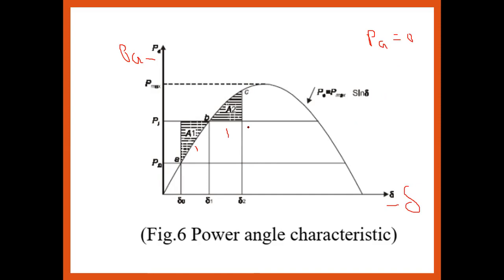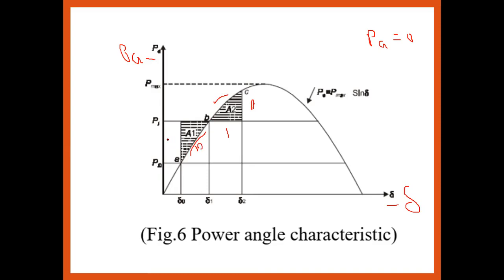The delta value should be 0. So from A to B is the area A1, and from B to C is the area A2. From A to B it is the decelerating area, and from B to C it is the accelerating area. Why is it decelerating, and why is it accelerating?